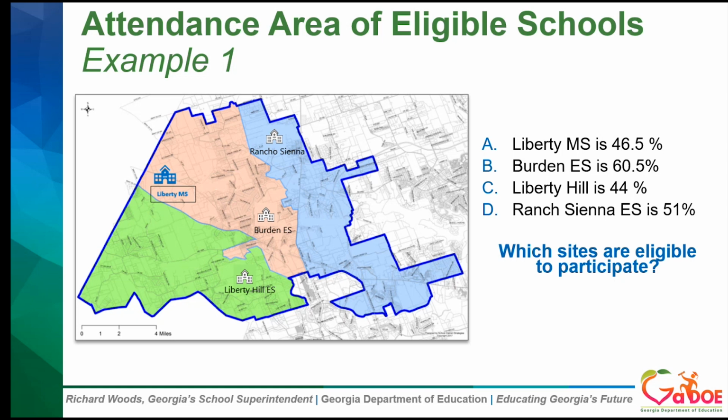Burden Elementary is 60.5%, so that makes Liberty Middle School area eligible because it's located in the attendance area. The only one that's not eligible of these four sites is Liberty Hill Elementary School, because its free and reduced percentage is 44%, and it is not located in the attendance area of an eligible school. So great job, everybody.